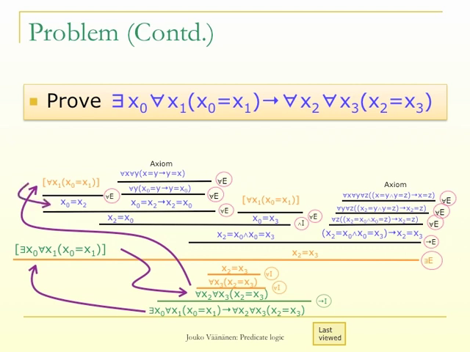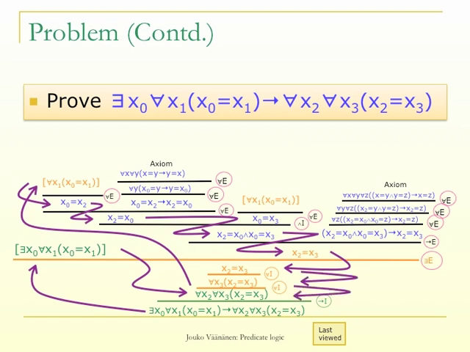From there we get x0 equals x2, and from there using symmetry, x2 equals x0, and then using another identity we get x0 equals x3. And when we apply this to the transitivity axiom, we get x2 equals x3, which is what we needed, and then we just use the universal quantifier introduction rule, and we are done.